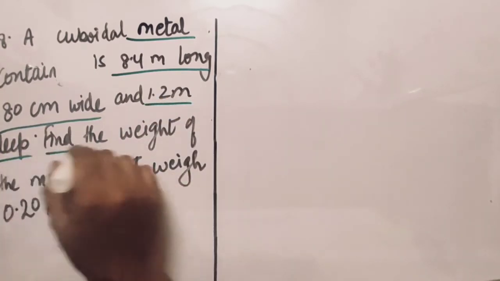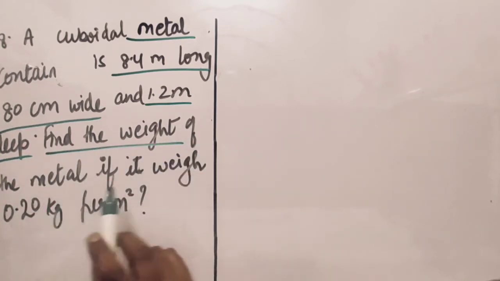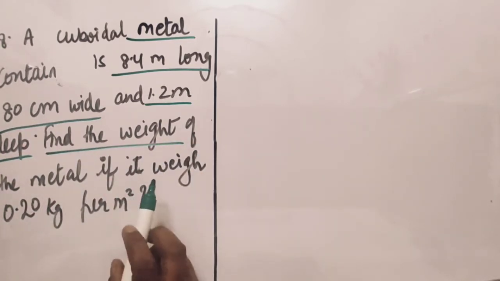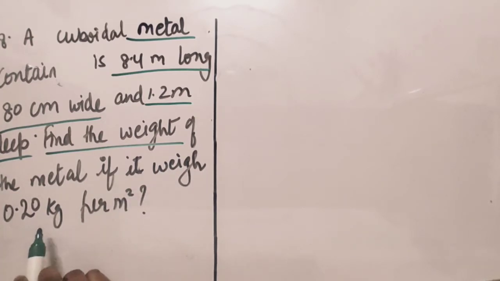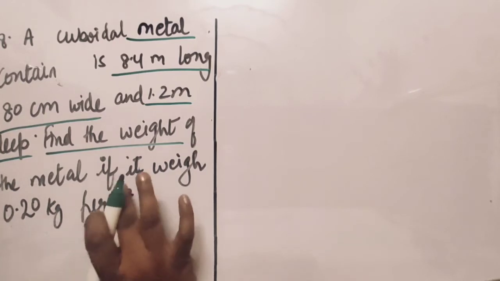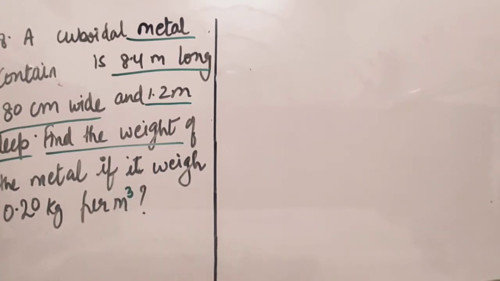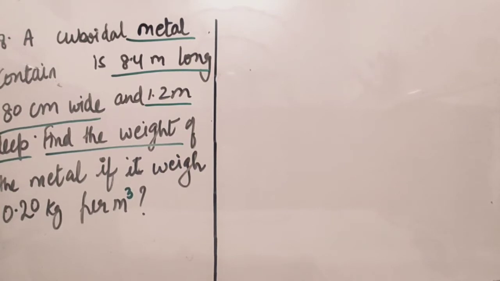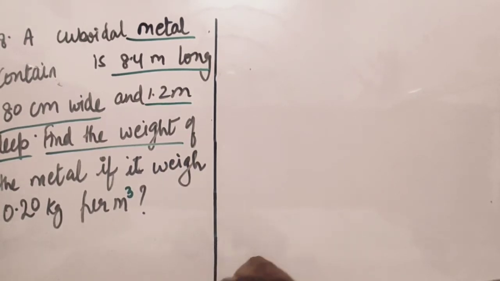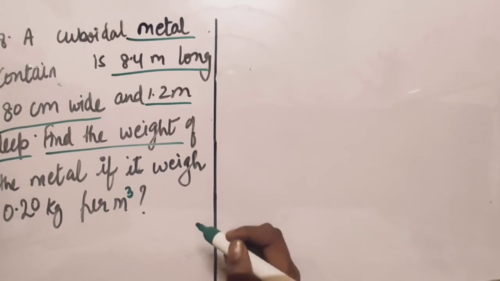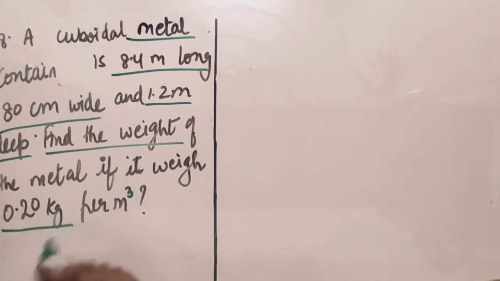To find the weight of the metal container if it weighs 0.20 kilogram per meter cube. It should be cube, so let me write cube over here. Per meter cube. So we have to find out the weight of the metal if it weighs 0.20 per meter cube.